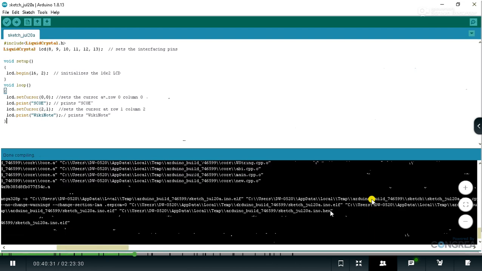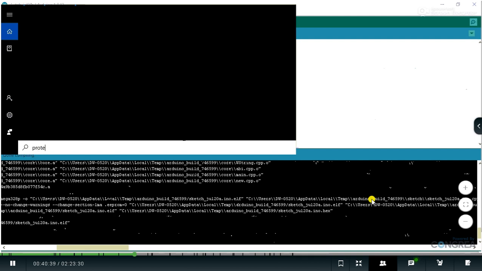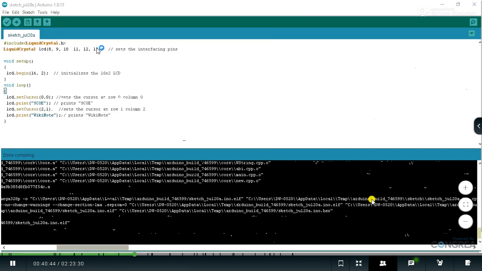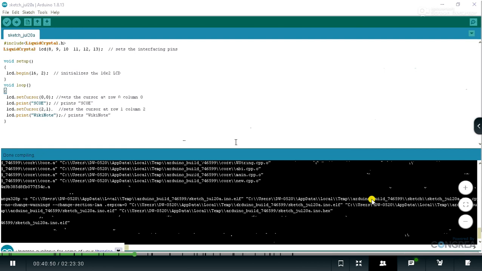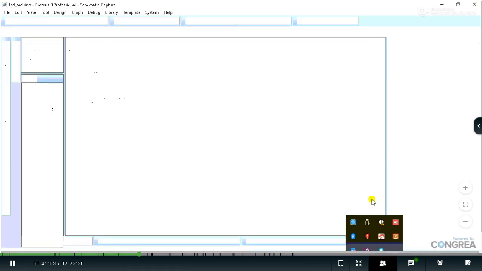The .ino.hex file, I'm going to copy this, but before that I should have the interface diagram with me. So I would like to go with Proteus 8. I would also like to try Tinkercad, which I'm going to use, so that everyone will have an idea about Tinkercad as well. I won't promise, but yes, I would like to try with Tinkercad as well. Okay, so I would like to open Proteus. The project is already in front of me. So here I would like to go with the zoom in screen.